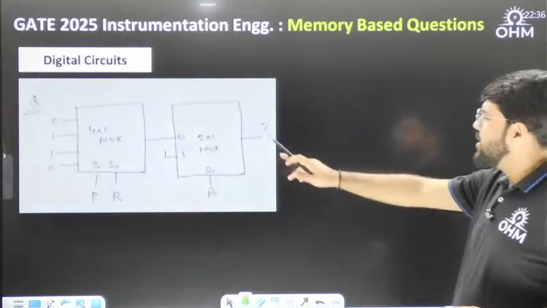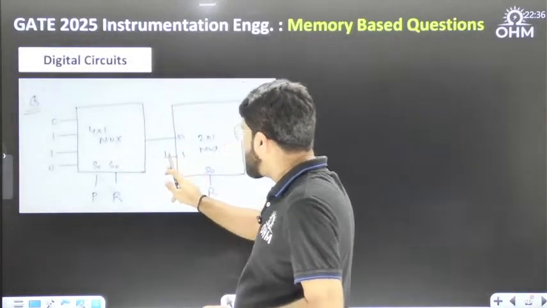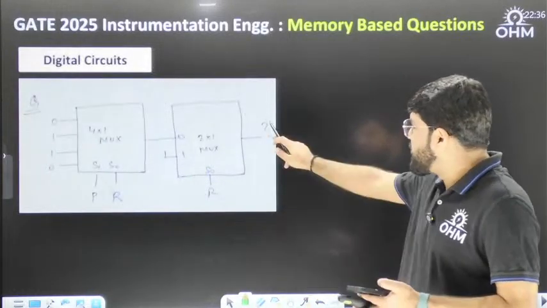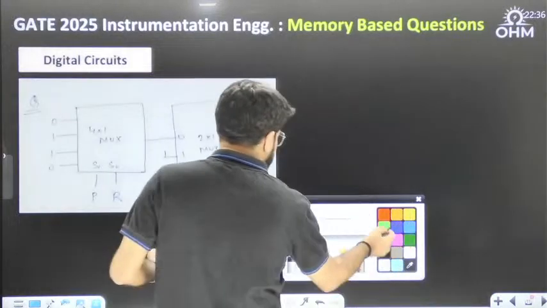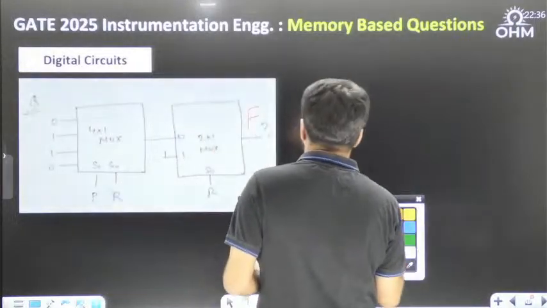Then it is cascaded with a 2x1 mux. The output of the first one goes to the 0 line, and the I1 input is fixed at 1. The select line here is R. What is the final output? Suppose this is some Boolean function f. What is that Boolean function f?